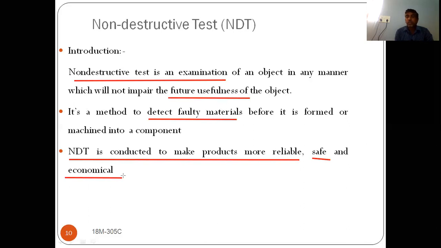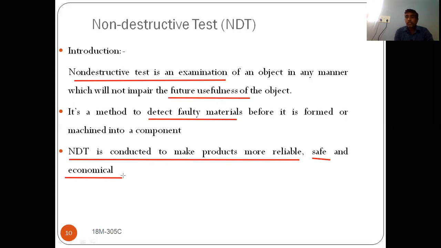So what we are going to do? Because of these various examinations conducted on the component, we are going to find out the various defects of the materials. So what is the use of finding out these defects? If you find out the defects, if you are having defects, it can be scrapped.